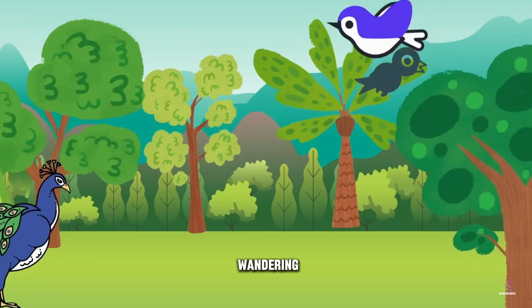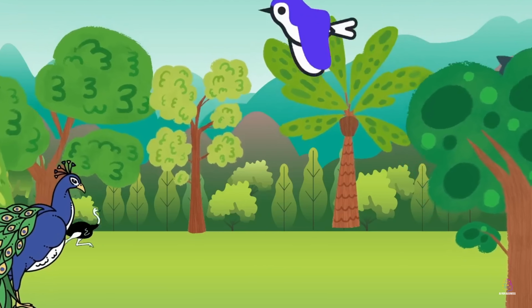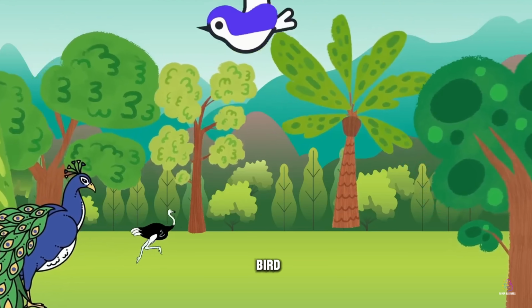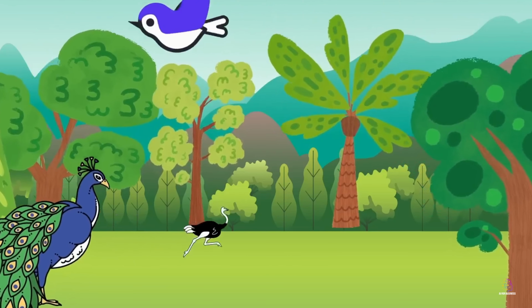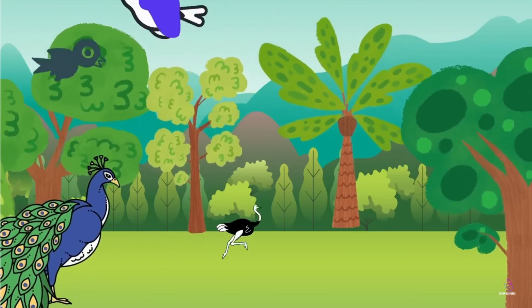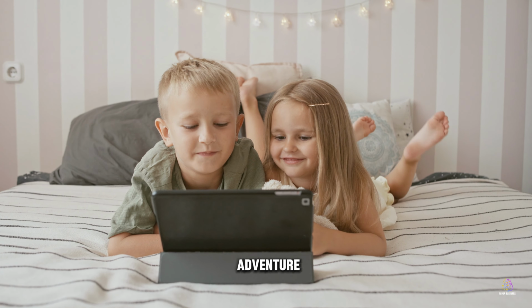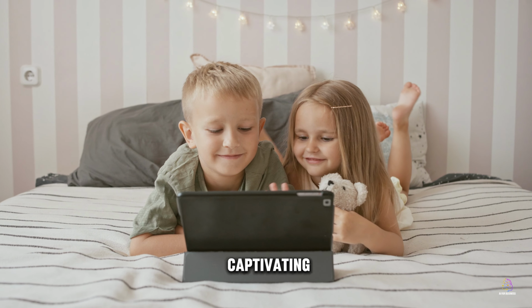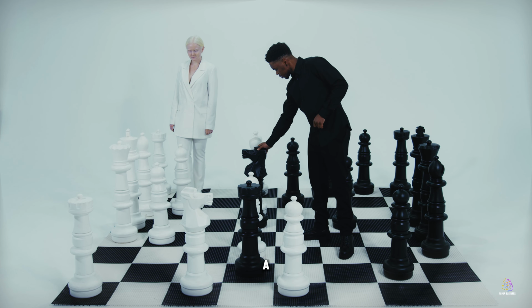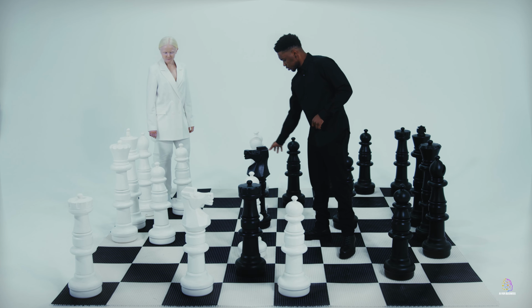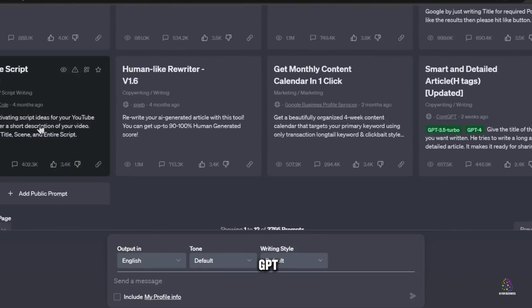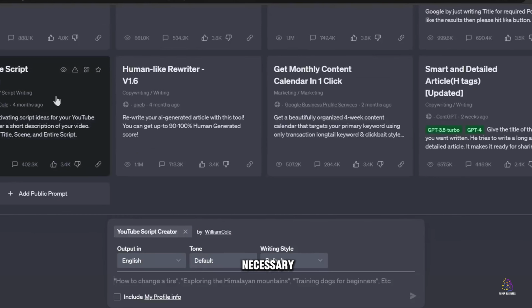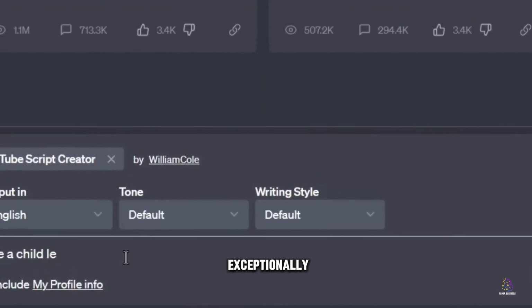Imagine yourself wandering through an enchanted forest where each tree hides a secret and each bird sings a unique melody. It's in this wonderful universe that we'll take our young viewers today. But to make this adventure as educational as it is captivating, we need a solid plan, a script that will guide our steps through the branches of knowledge. Thanks to ChatGPT and the APERM guide, we have the necessary tools to create an exceptionally high-quality script.